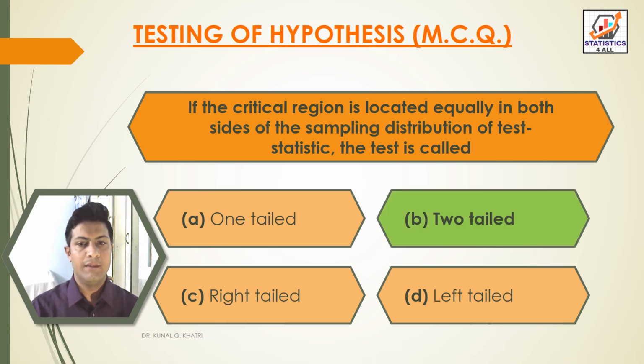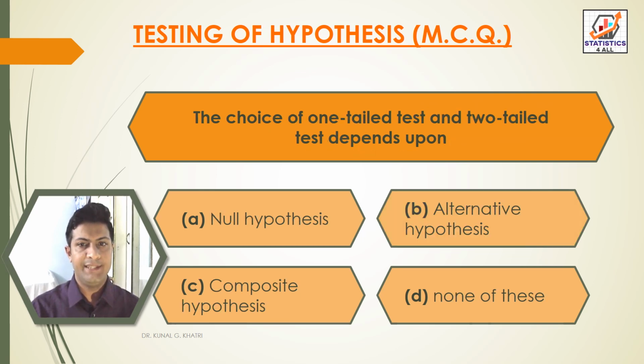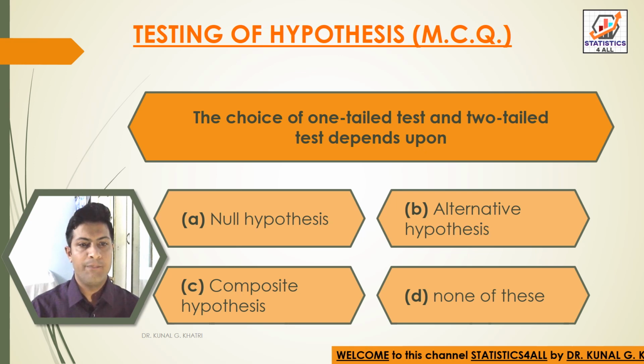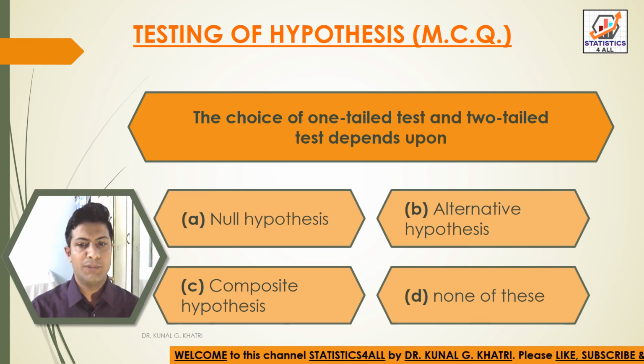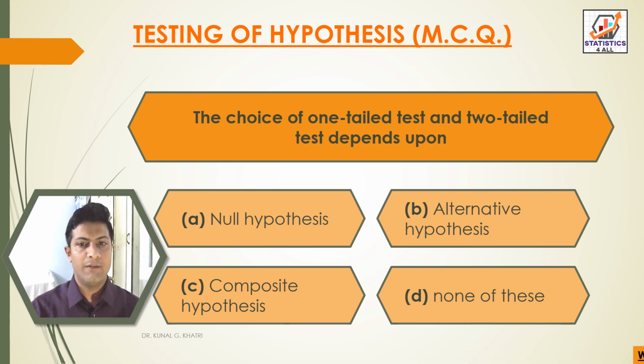Here we have answer option B two-tailed. If the critical region is located equally in both sides of the sampling distribution of test statistic, the test is called two-tailed. Next question, the choice of one-tailed test and two-tailed test depends upon option A null hypothesis, option B alternative hypothesis, option C composite hypothesis, option D none of these. So here we have answer option B alternative hypothesis. The choice of one-tailed test and two-tailed test depends upon alternative hypothesis.